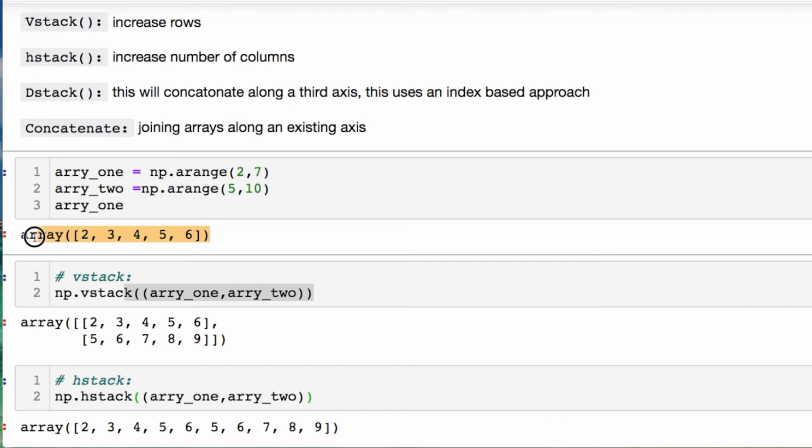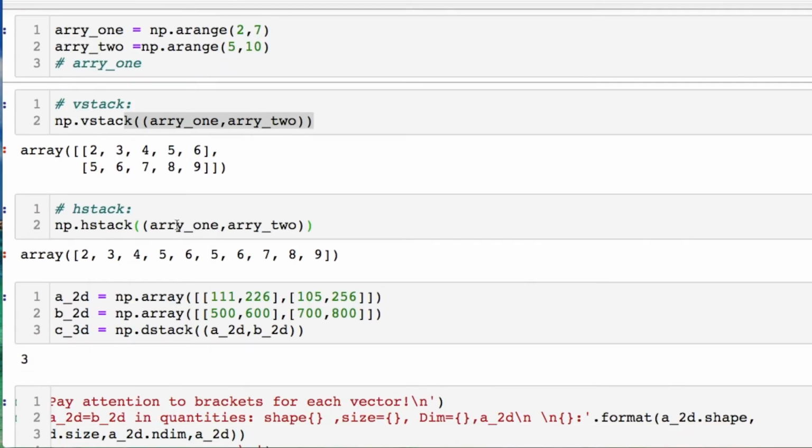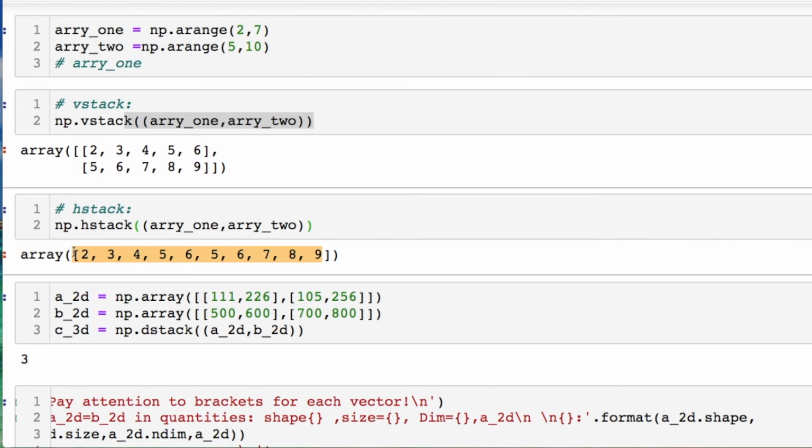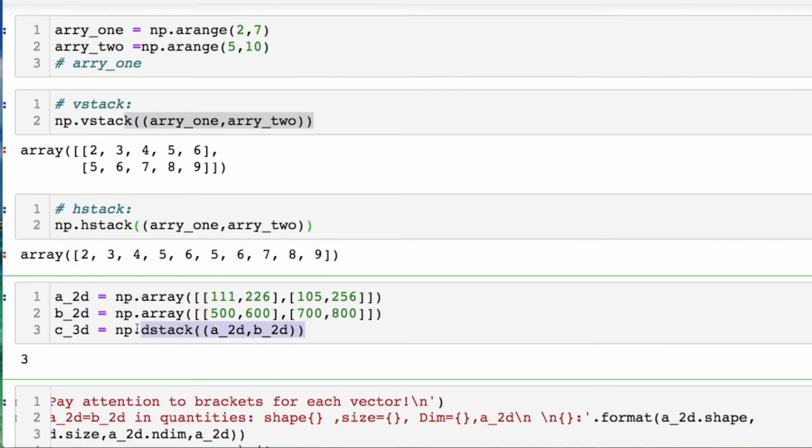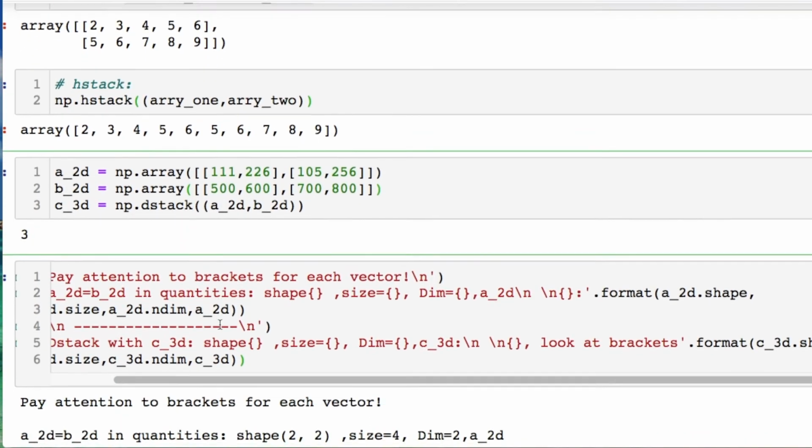Okay, so this is just one row and it's getting chucked in with the other row after it. The reverse, we're making a bunch of columns and it's only one row, okay? The third option is using this dstack, which is going to create our 3D object. We have 2D arrays here. So we have 2 of these 2D arrays that we're going to convert into a 3D. Let's look at this, okay?